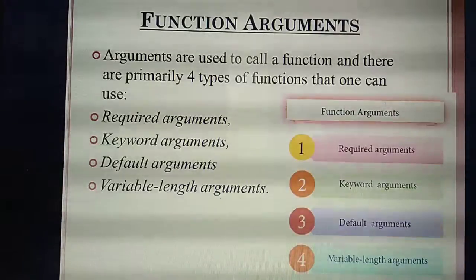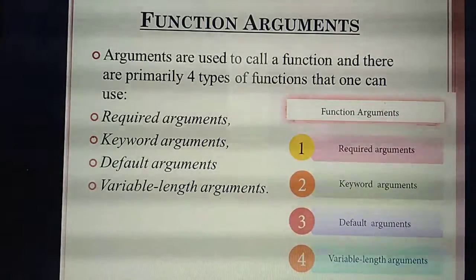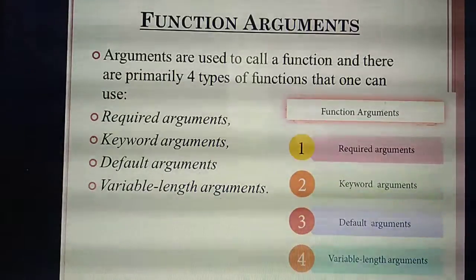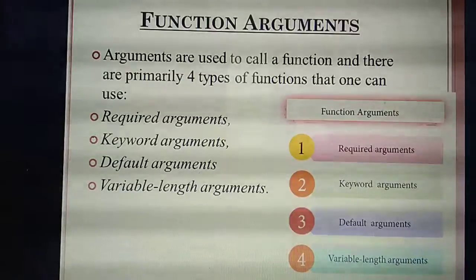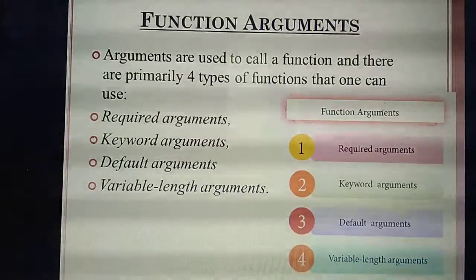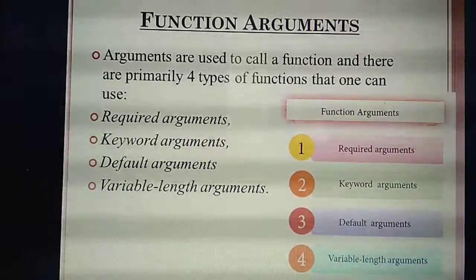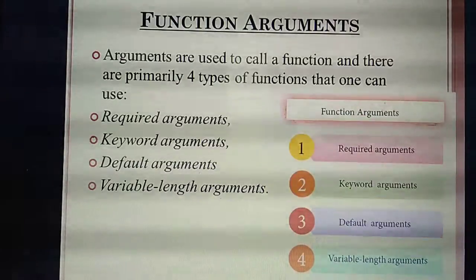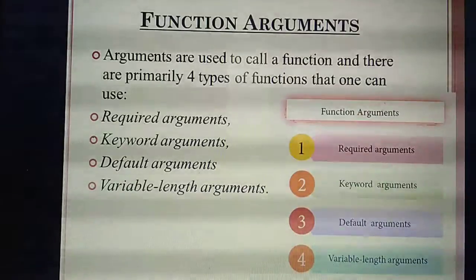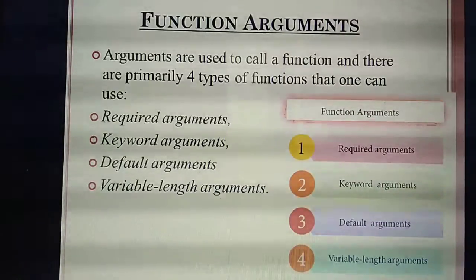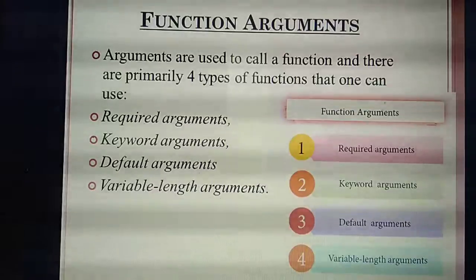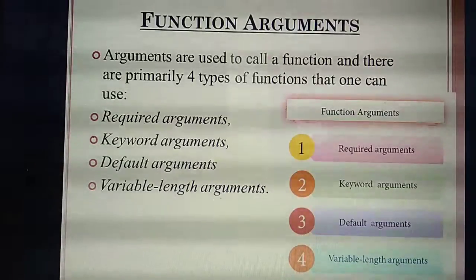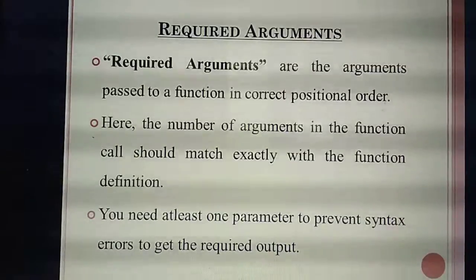What's the first argument? Required arguments. What's the second one? Keyword arguments. Third one is default arguments. Fourth one is variable length arguments. So the 4 types of arguments are required arguments, keyword arguments, default arguments and variable length arguments. You are going to study these 4 arguments in detail. First thing is required arguments.